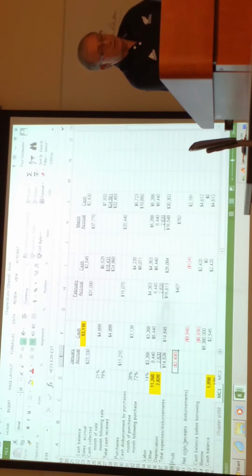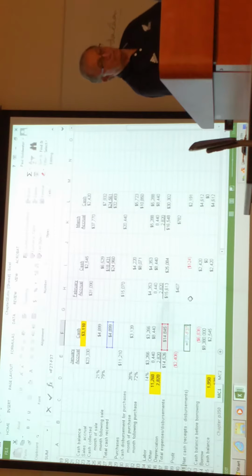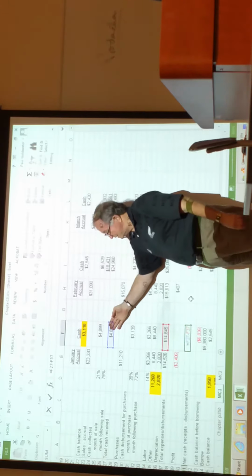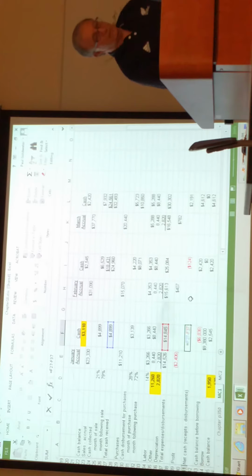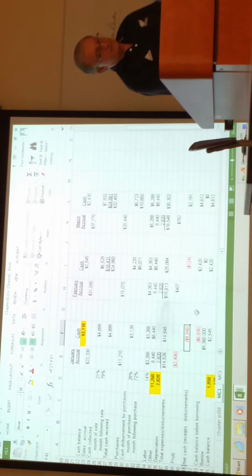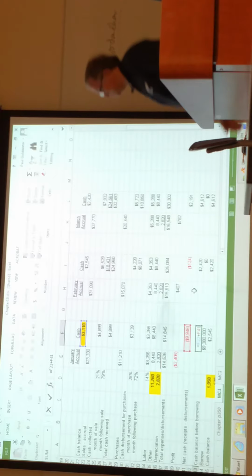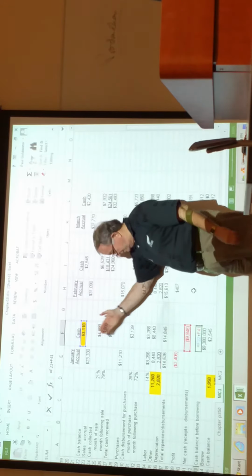Now let's deal with the cash flow. Here's the cash that came in, cash going out, deficit. So we have a deficit. Now the cash before borrowing: we started with 3,100.